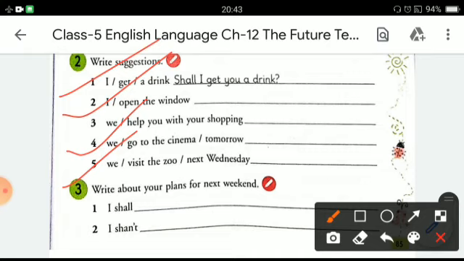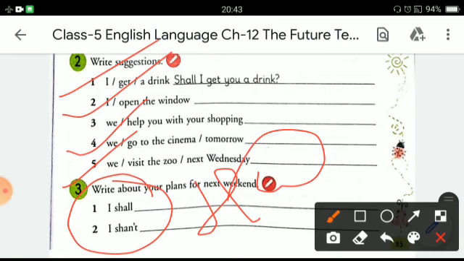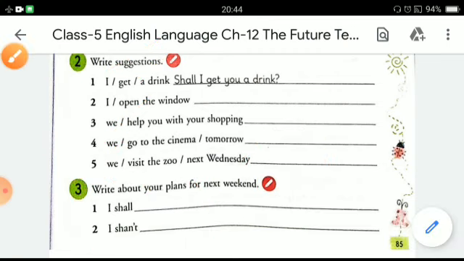Now the last exercise: here you have to write your plans for the next weekend, and the words are I shall and I shan't. You have to do this on your own as your homework. So that's all in this chapter.